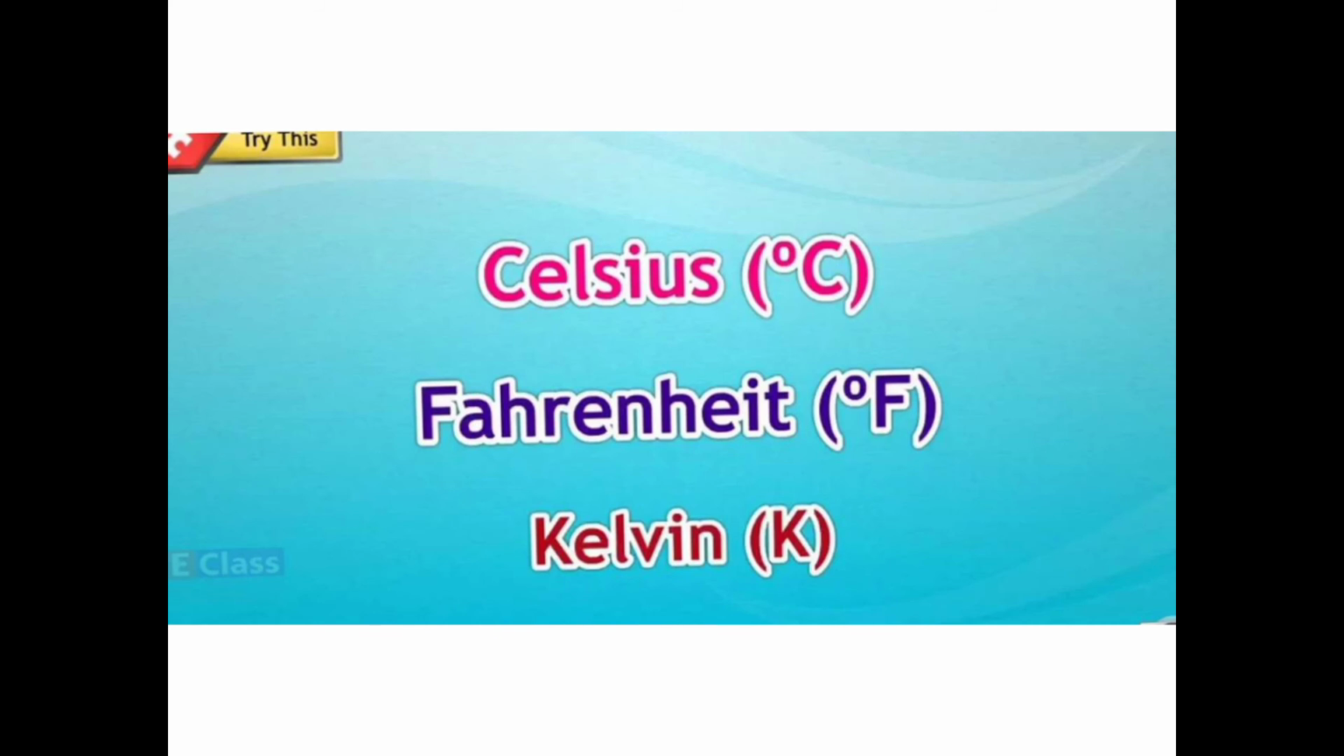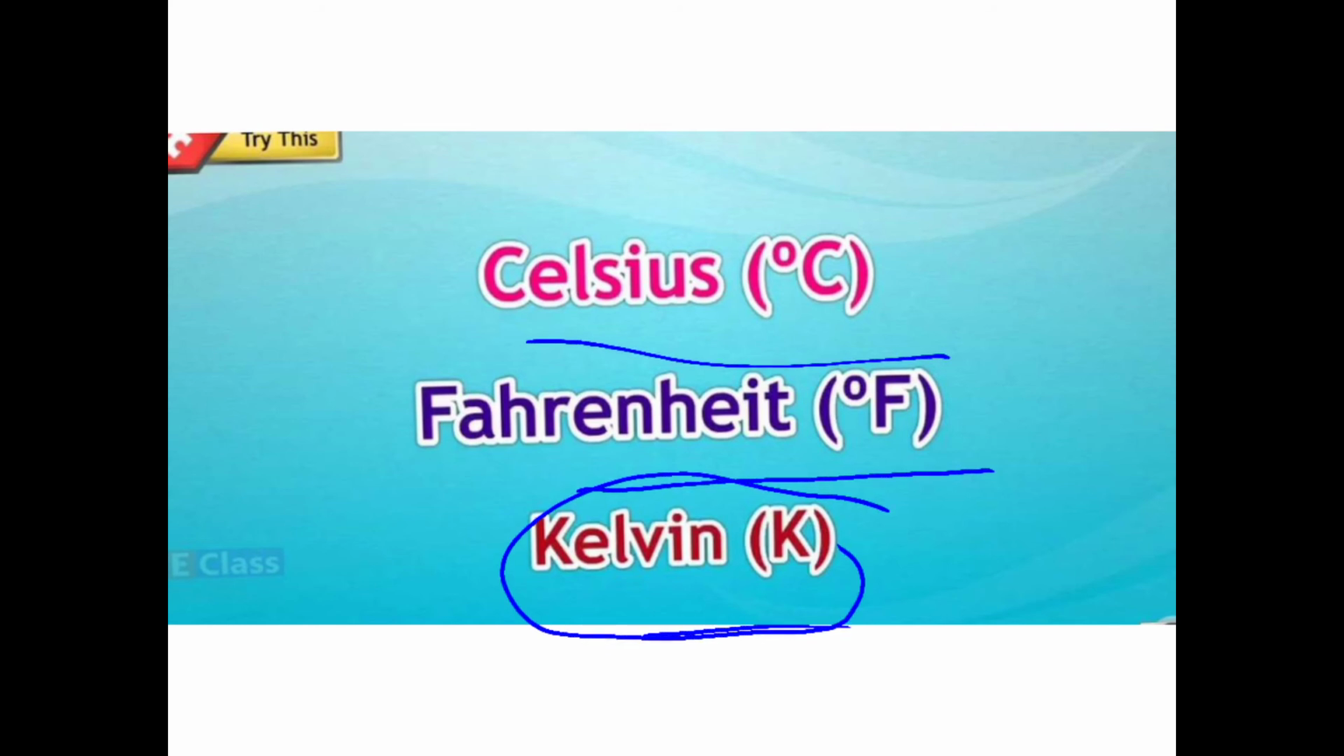Now the temperature is measured in degree Celsius, degree Fahrenheit and Kelvin. These are the three units which are used to measure temperature. Kelvin is used for scientific experiments, but Celsius and Fahrenheit are used in our daily life. The temperature in the weather forecast is in degrees Celsius. So today the temperature now is 25 degrees Celsius.